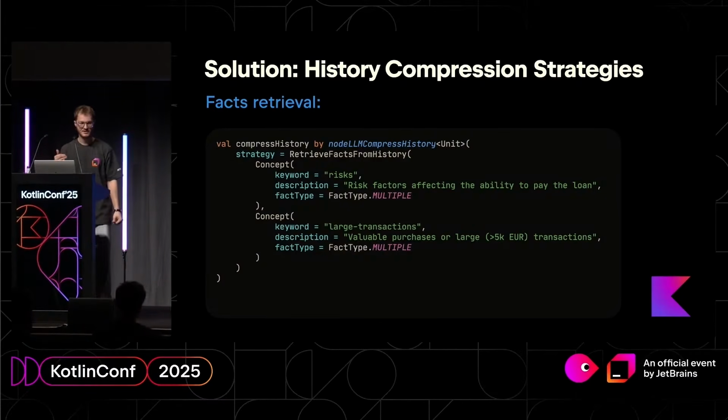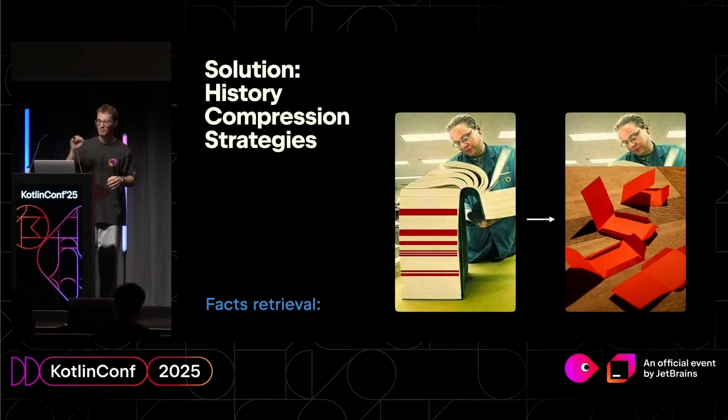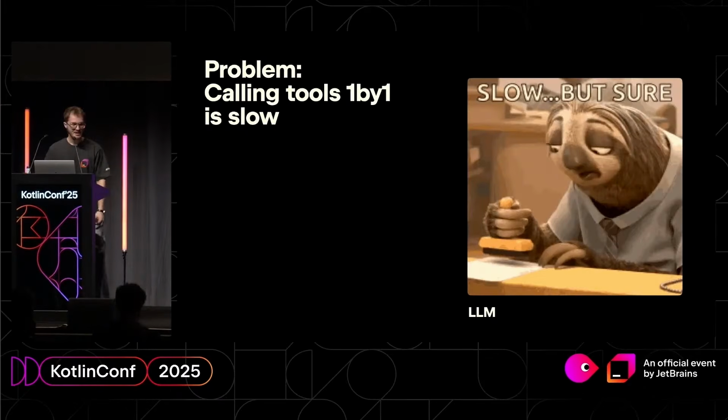You don't have to implement it. You just declare. For example, if I'm working with a banking application, and at some point for the next step of the strategy, I only need the risk factors and valuable purchases, the LLM will search for them and leave only them in the history. That's the idea. So this is basically an illustration of how it works. Instead of the whole book, the LLM will be left with only a few important papers on the table. Next problem.